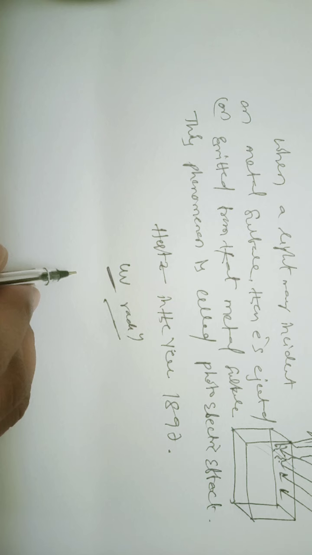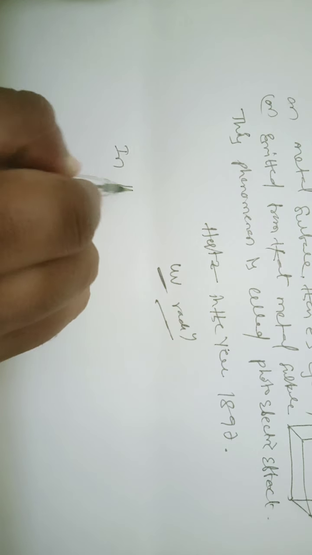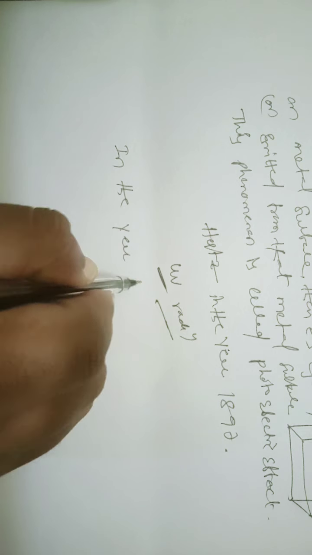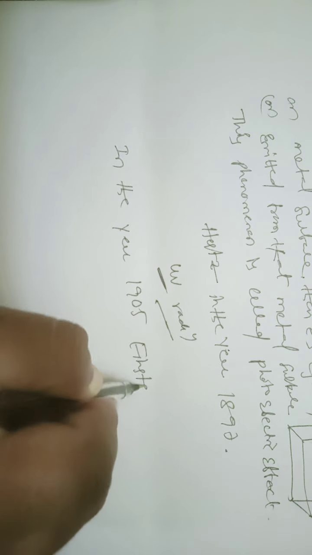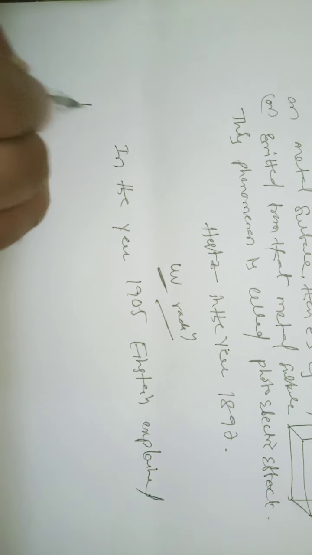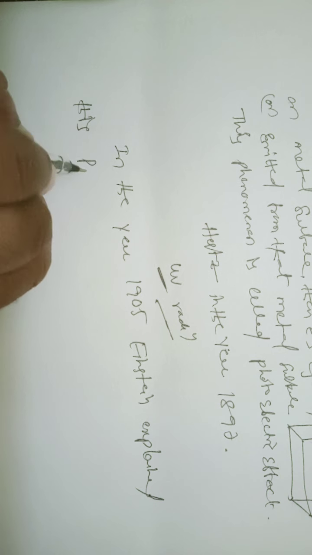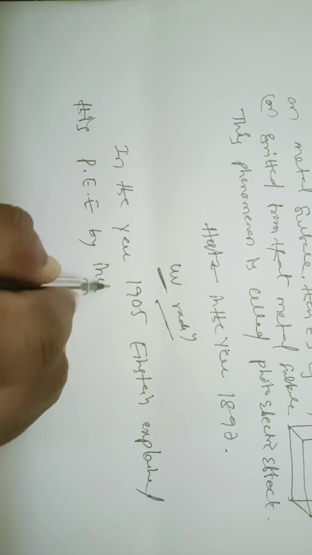Whereas in the year 1905, Einstein explained this photoelectric effect by using normal radiation.